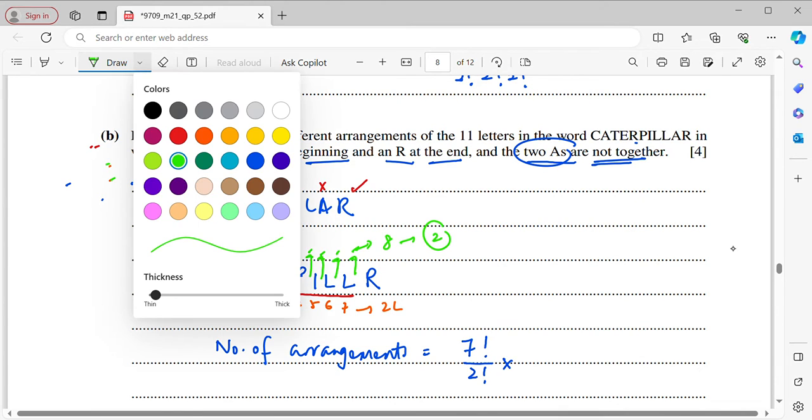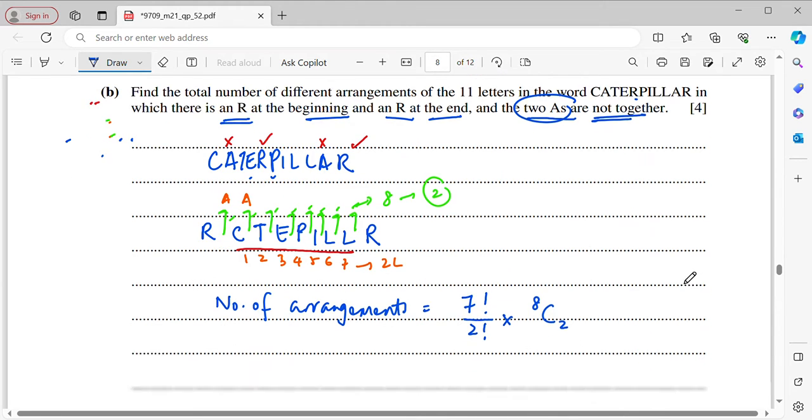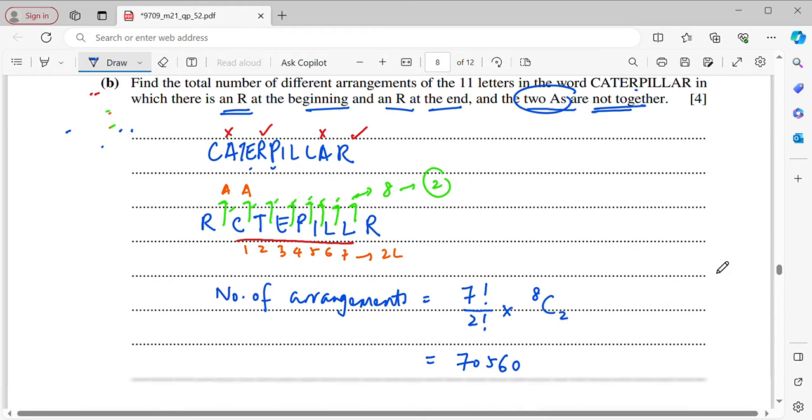Okay, so now I will just write 8C2. I use C here because you need just any 2 places or any 2 arrows for the A, and there is no difference between the 2 A's. So that's why we use the C. Okay, then you will be getting 70560. So that's the solution for part B.